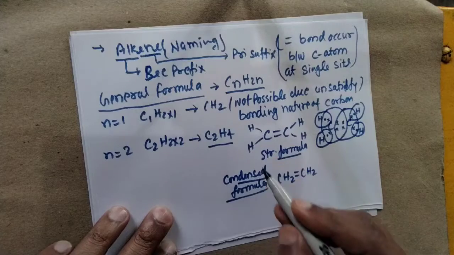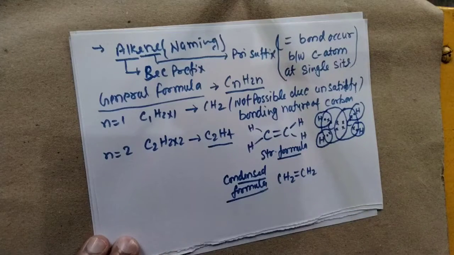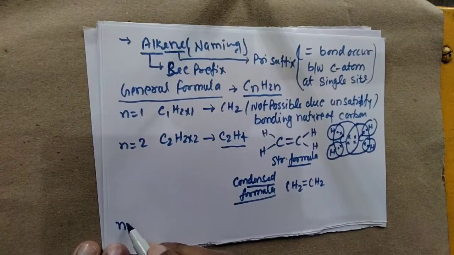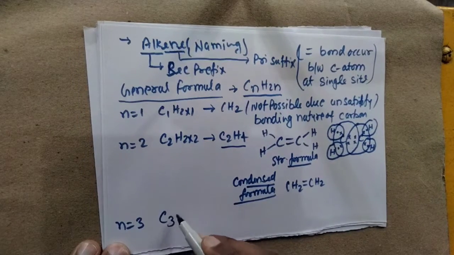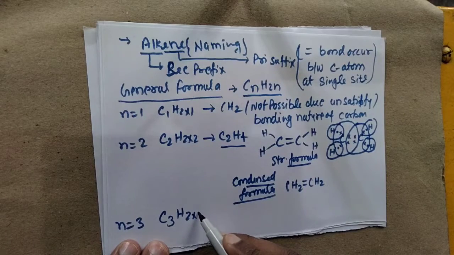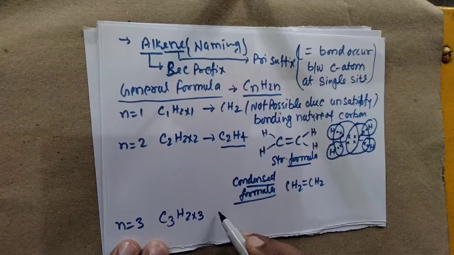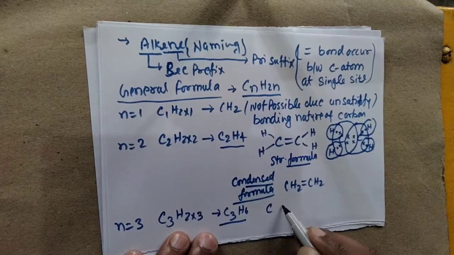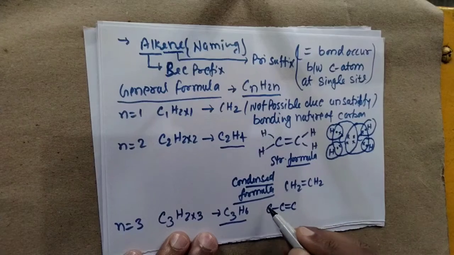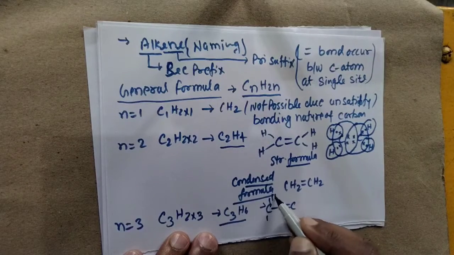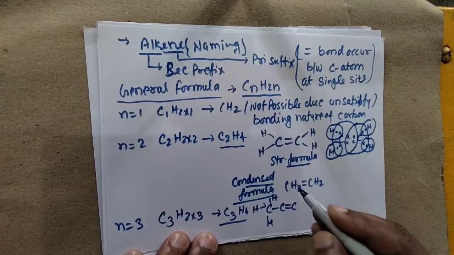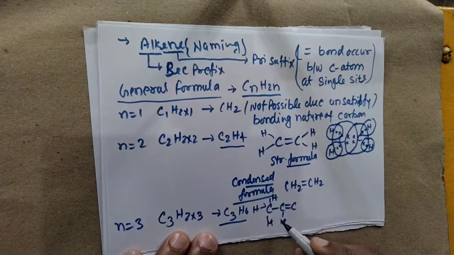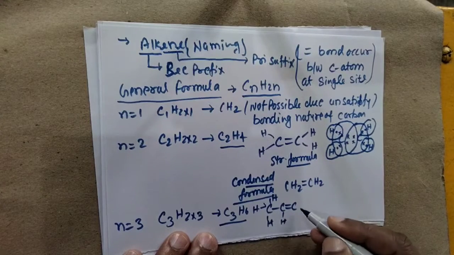So 2 types of formula are generally used for this compound, but if we take the value of n equal to 3, then we have C3H2 into 3, and now we have C3H6. So as a structural formula we write it in this form also, H, H, H. Here we write a single H. Why? Because the carbon atom has only 4 bonds, so 2 bonds here and 2 bonds here, and here we write.